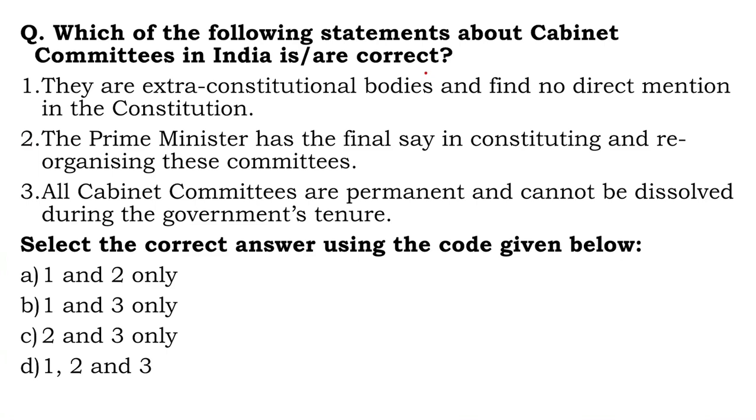This is a question on cabinet committees. So which of the following statements are correct? They are extra constitutional bodies and find no direct mention in the constitution. Okay, this is actually correct. Cabinet committees are formed under the provisions of Article 77 Clause 3 when the president can make rules for the allocation of business amongst the ministers and for the convenient transaction of business, right? And the cabinet committees do find a mention in these rules, not directly in the constitution. So first one is actually right.